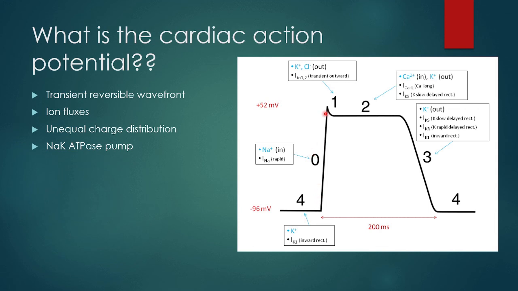This unequal distribution of the electrolytes across the lipid bilayer membrane is largely due to the activity of the sodium potassium ATPase pump. A lot of the ions like potassium, calcium, magnesium affect the activity of this pump. That's why they are also relevant and important in controlling the cardiac rhythm or the cardiac action potential.